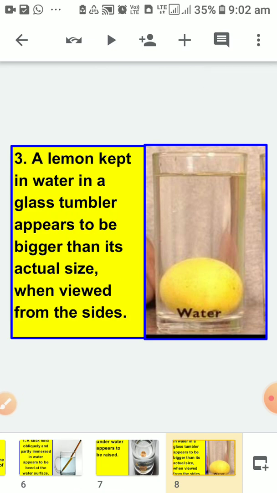Third is a lemon kept in water in a glass tumbler appears to be bigger than its actual size when viewed from the side. Children, I think you all have seen this when you're going out for lemon soda and other things. You have seen they are keeping lemon inside glasses or inside bottles. If you compare the normal size of lemon, inside that glass, the lemon appears bigger. So this is also due to the refraction of light.